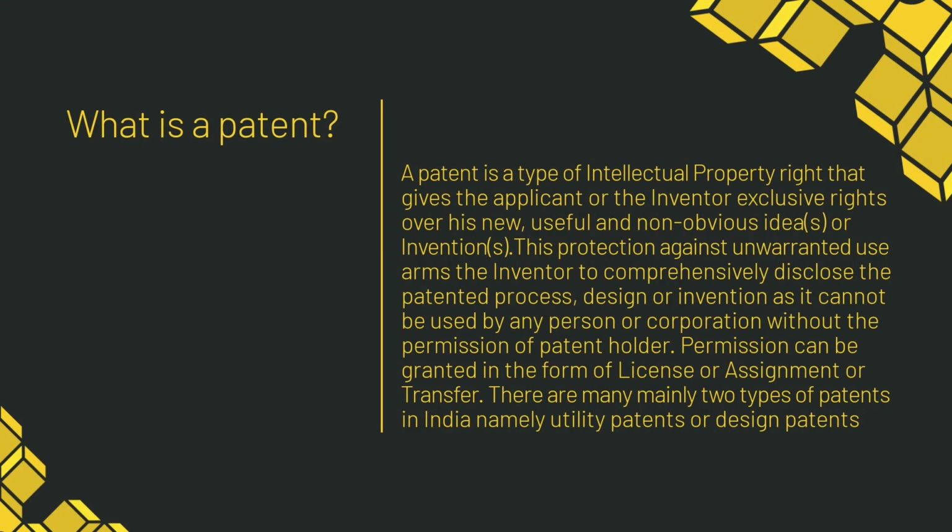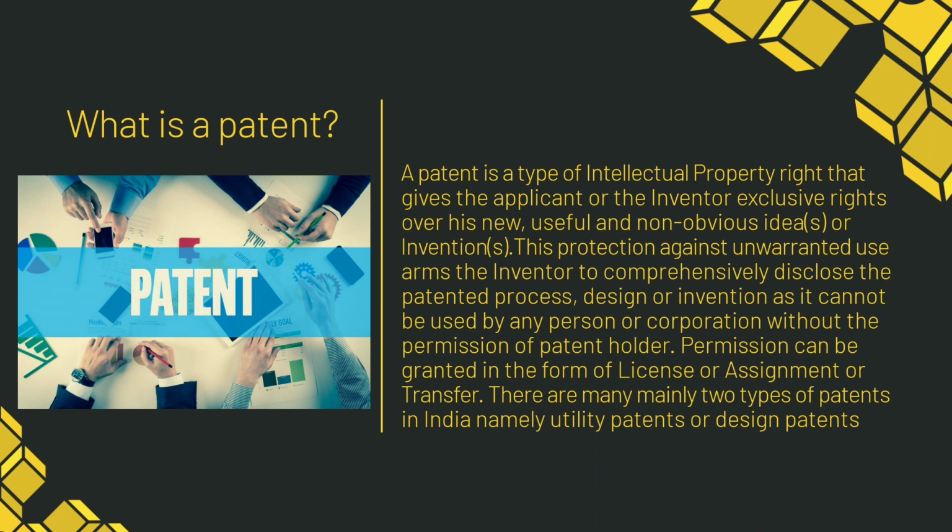Let us understand what is a patent. A patent is a type of intellectual property right that gives the applicant or the inventor exclusive rights over his new, useful, and non-obvious idea or inventions.